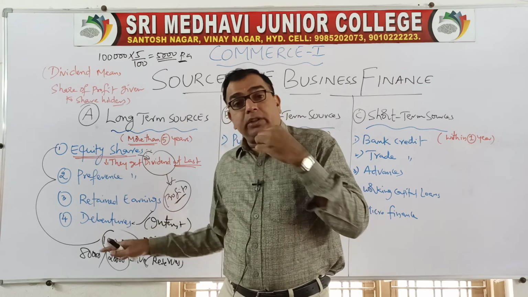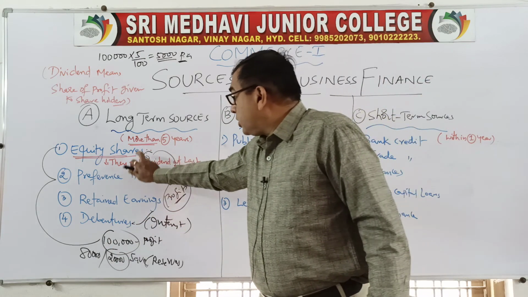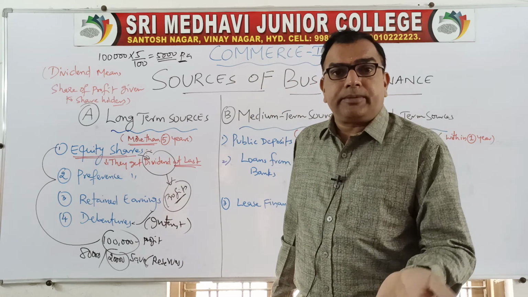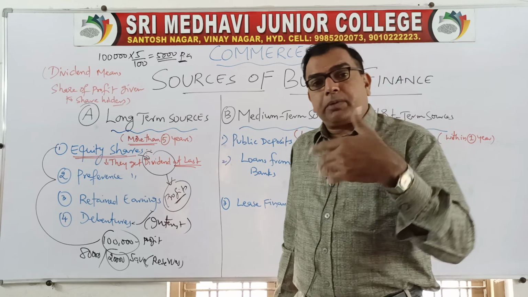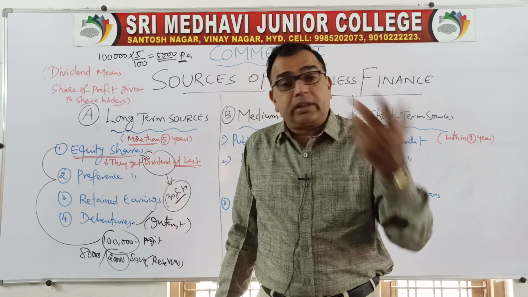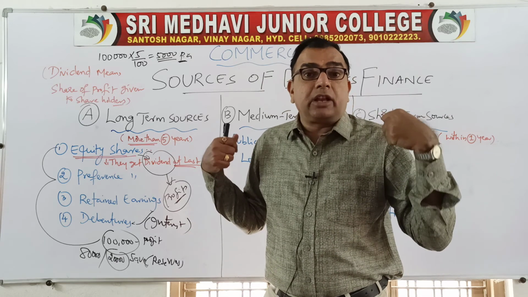They are not taking any risk. Who is taking the risk? Shareholders are taking the risk. Risk means when they give the money, only if the company gets profits do they get dividend. If the company is not earning profit, they are not getting anything. That means they are taking the real burden.